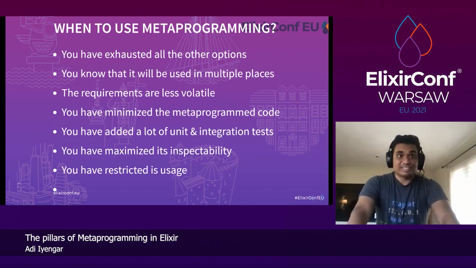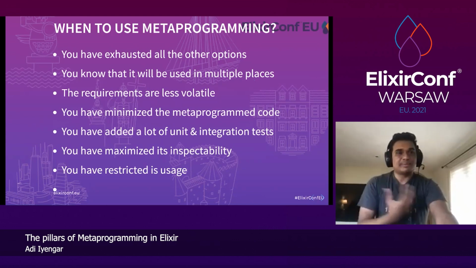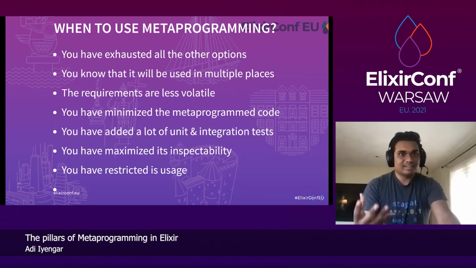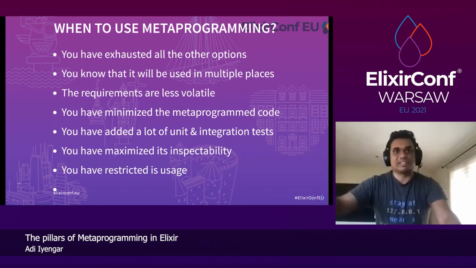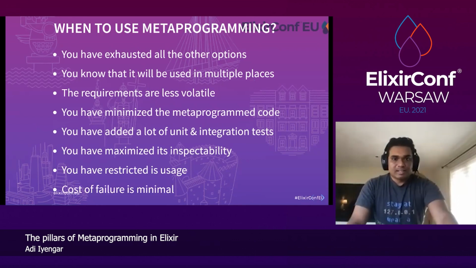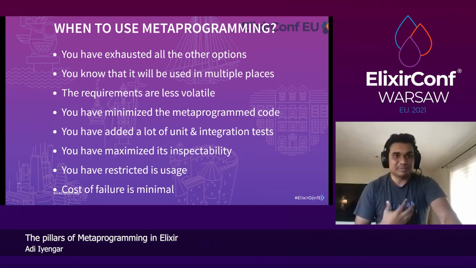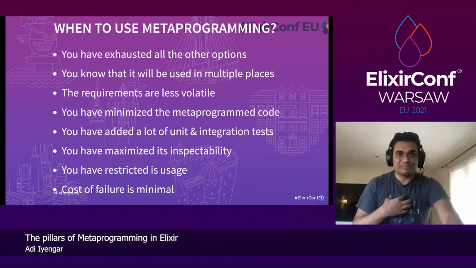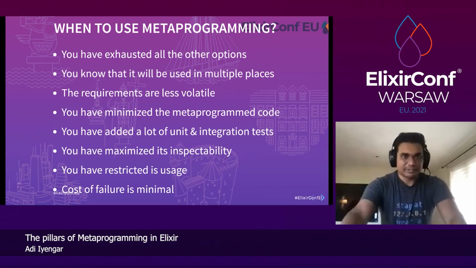And when you've restricted its usage by proper compile time errors. You want to think about all the ways developers can break it, and try to get those errors to compile time and descriptive errors instead of it breaking at runtime. And when the cost of failure is minimal. This is something, because it's complex, it's good to think about. So I'm a lot more comfortable using metaprogramming for making tests more efficient than injecting something in production, for example.